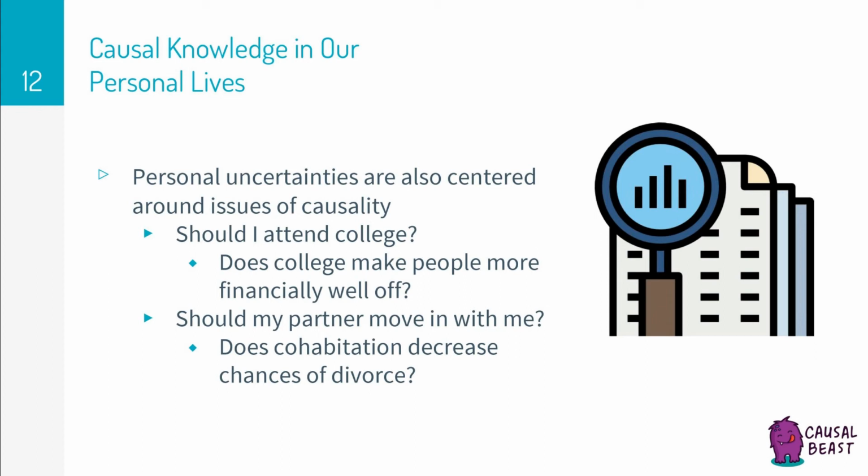I'll give you a personal example of this. About a year ago, my partner and I were wondering if one of us should move in with the other. What we both did was spend an entire month gathering causal knowledge from social science literature, to understand whether cohabitation before marriage decreased chances of separation. And this was important to us at the time because separation was an undesirable effect for the both of us, and we needed every bit of causal evidence to assure ourselves that we were making a well-reasoned decision.